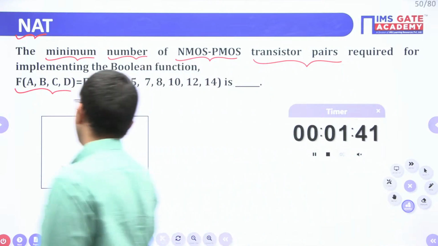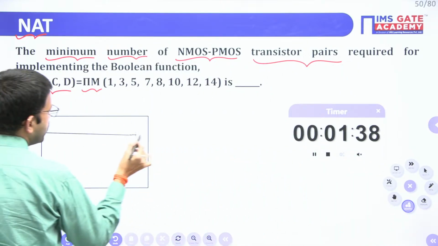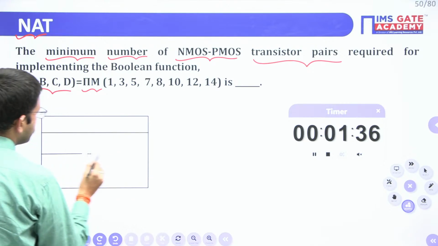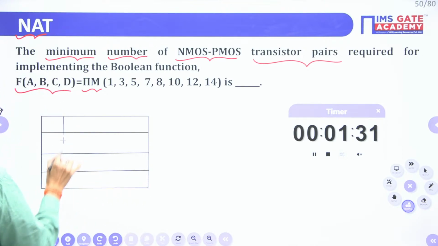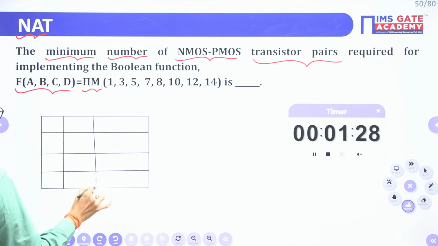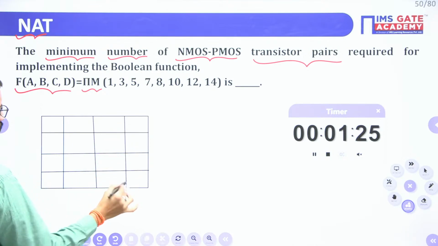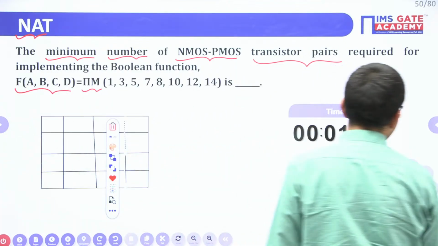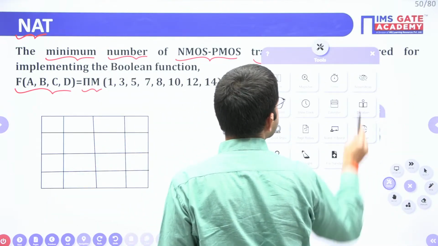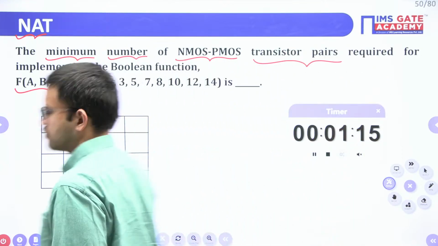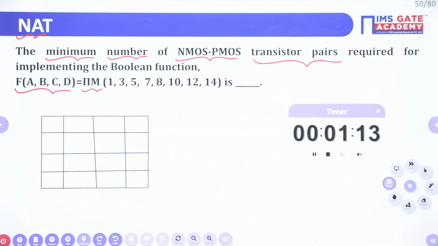I'm just drawing the K-map, 4 variable K-map. So all of you try. All of you mention after solving this given function by using K-map, what is the expression you are going to get?